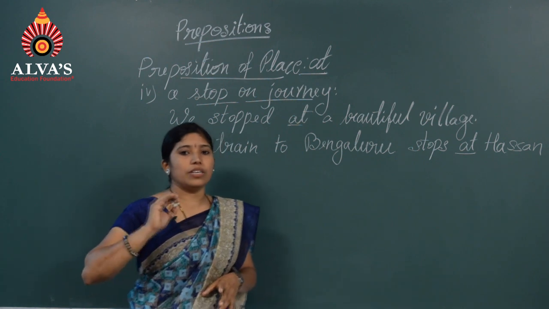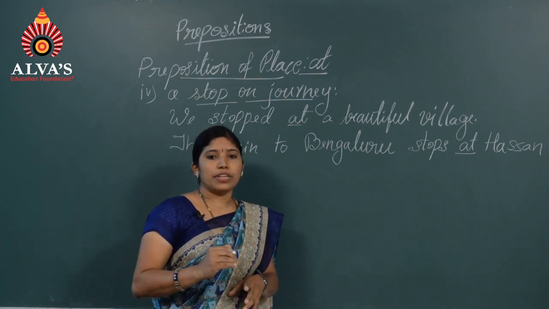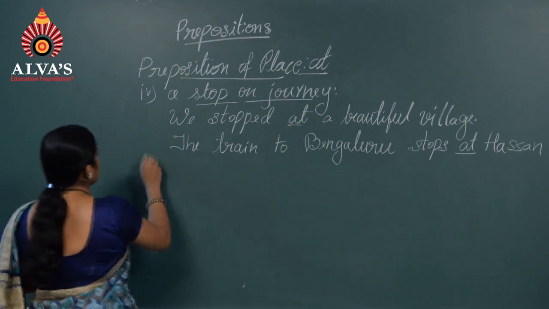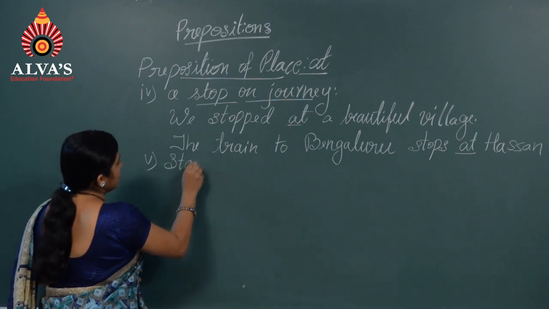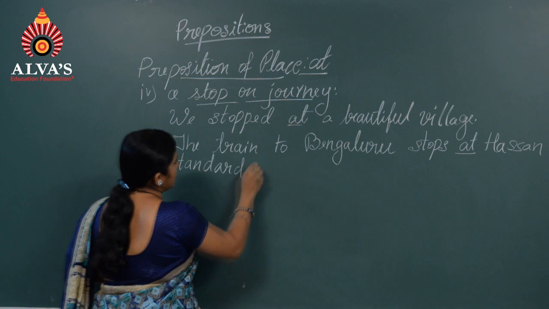And also we use the preposition at for some standard expressions.